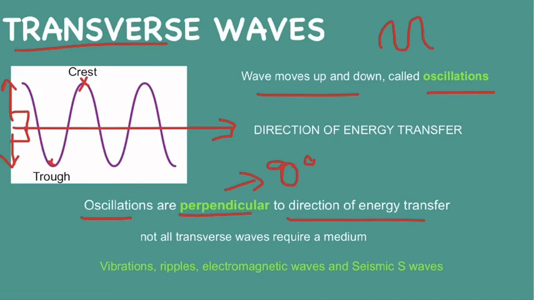Another thing is that transverse waves do not always require a medium. The most notable example is our electromagnetic waves. A couple of examples of transverse waves could be vibrations on a string, for example, ripples like we saw on the water surface, electromagnetic waves, and seismic S waves.